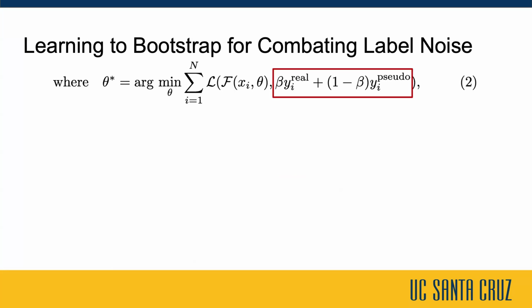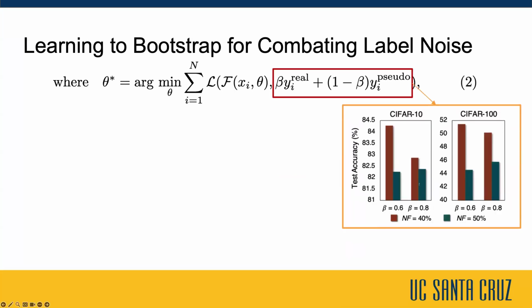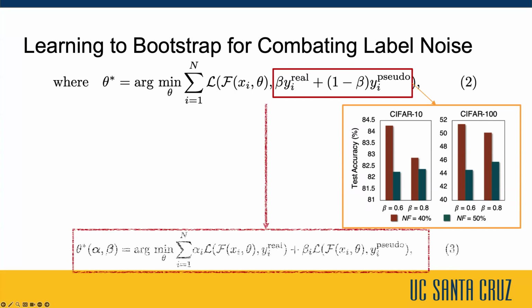However, for this approach, under different noise fraction, which is denoted by the NF here, the optimal beta is different. Another limitation lies in that this loss treats all samples as equally important during training, which could easily cause overfitting for biased training data.